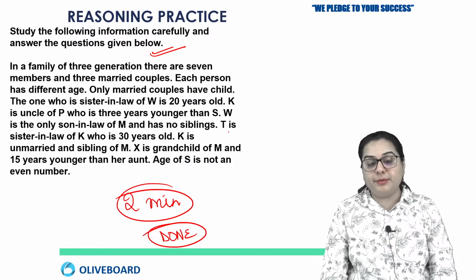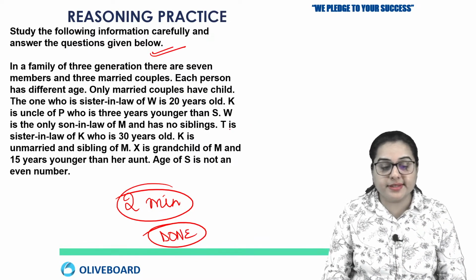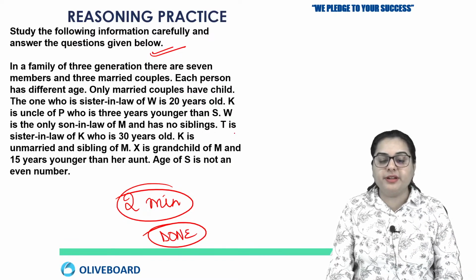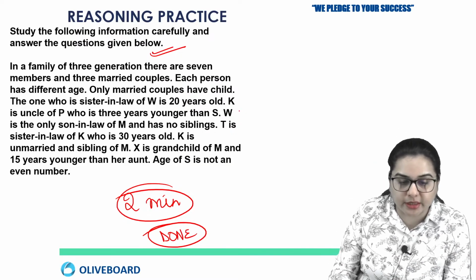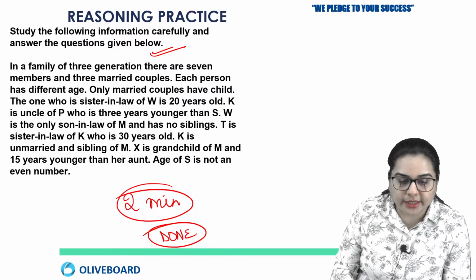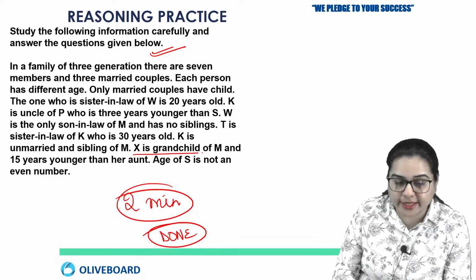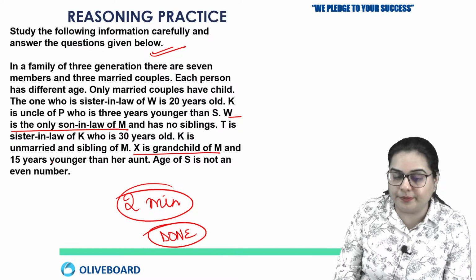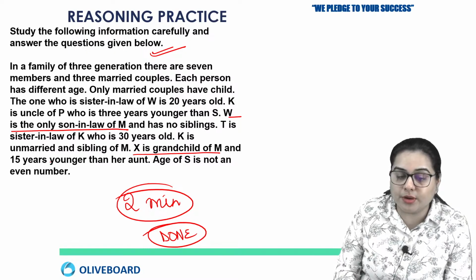So in a family of 3 generations, there are 7 members and 3 married couples. Each person has a different age. Only married couples have children. Okay, so let's make a diagram which is very direct. Here we have 3 generations and X is grandchild of M. So do we have any other information about M or X? Yes, we have. W is the only son-in-law of M.